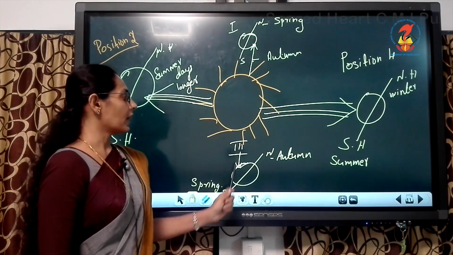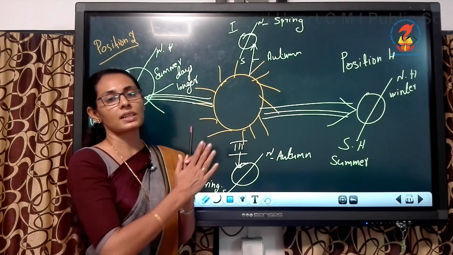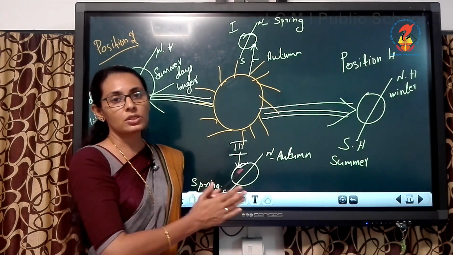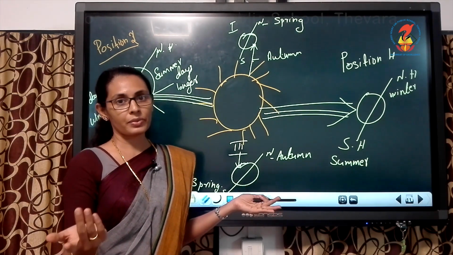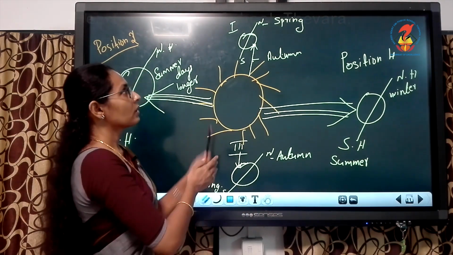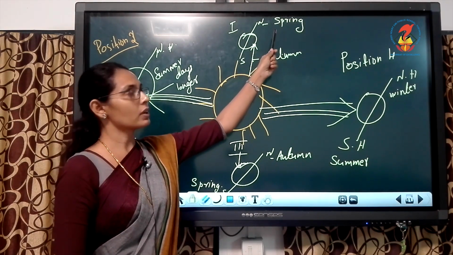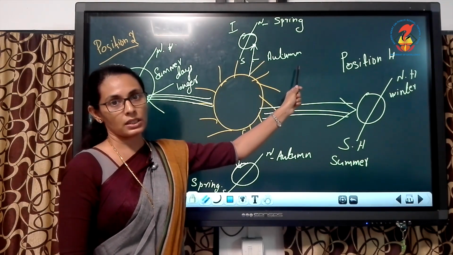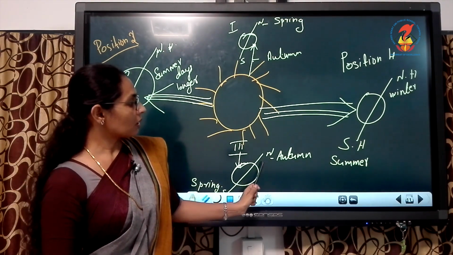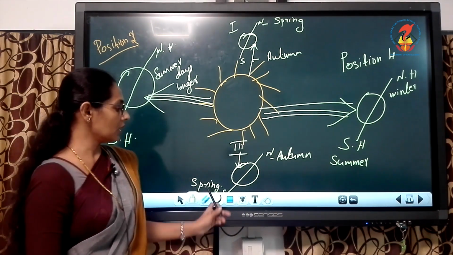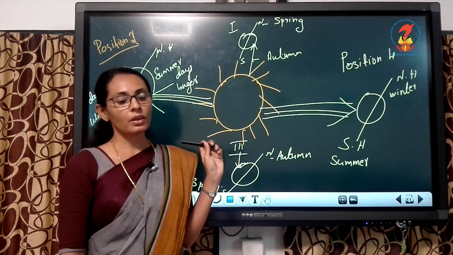And in position 1 and 3, the sun's rays are directly hitting the equator, so neither pole gets too much sunlight. So spring season in the northern hemisphere and autumn season in the southern hemisphere. Position 3 is just opposite: autumn in the northern hemisphere, spring season in the southern hemisphere. Clear children?